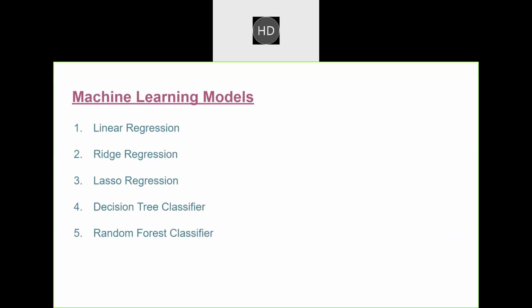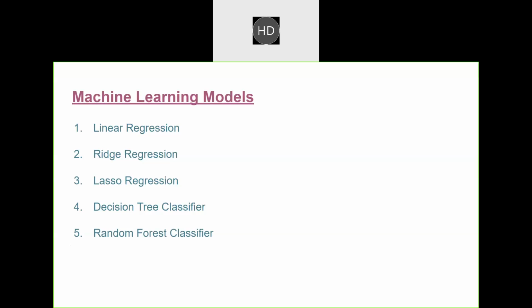These are the 5 machine learning models which we have applied on our data set, in which 3 are regression type and 2 are classification models. The 3 regression models are linear, ridge, and lasso. Ridge and lasso come under the family of linear regression itself, but ridge and lasso are used to deal with multicollinear data.